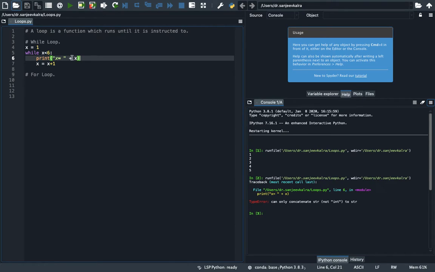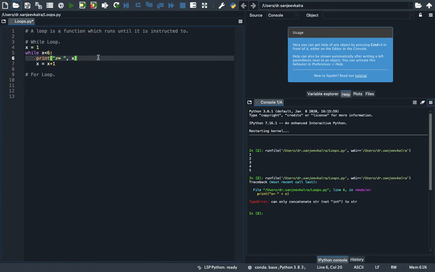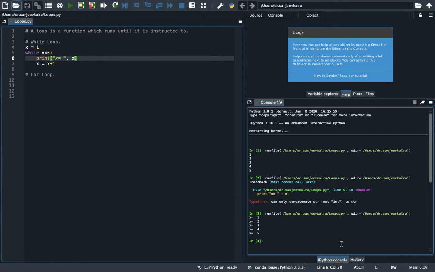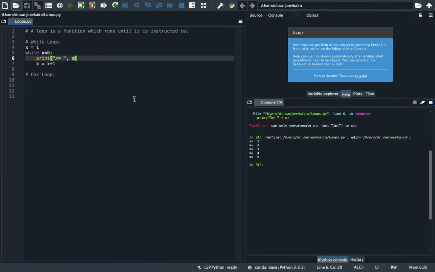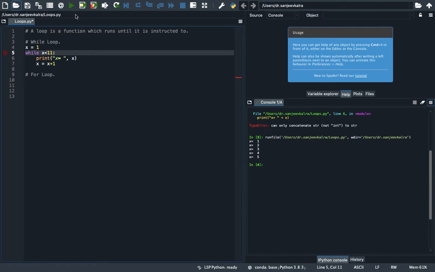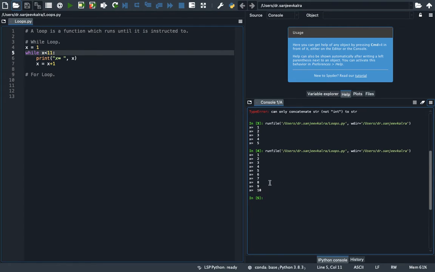Okay, so it is because we have used a plus sign, and plus sign is only used if we want to concatenate or add strings. So we will use this and then see x is equal to 1, 2, 3, 4, 5 and so on. So if we want to print till 10, we will use 11 here and then again x is equal to 1, 2, 3, 4, 5, 6, 7, 8, 9, 10. So here is how while loops work.